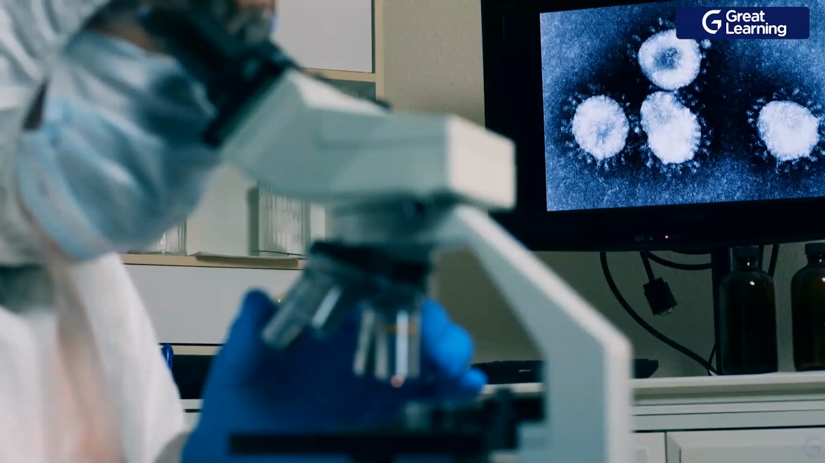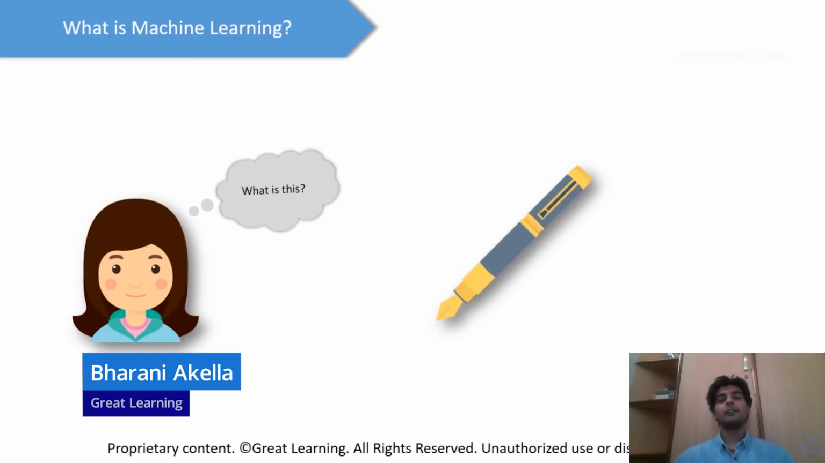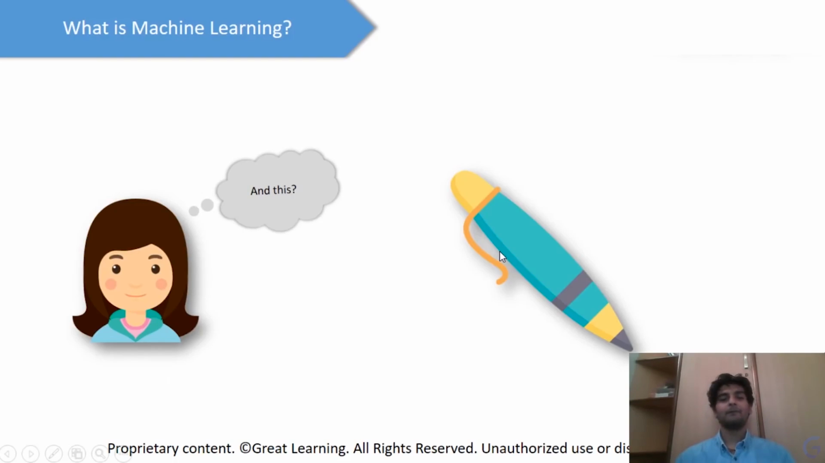So let's get started. Let's start by understanding the concept of machine learning with this example over here. So what exactly do you see in this slide? Can you tell me what this is? It's simply a pen, isn't it? Now, what about this? This again is a pen. And this? Well, this too is a pen.